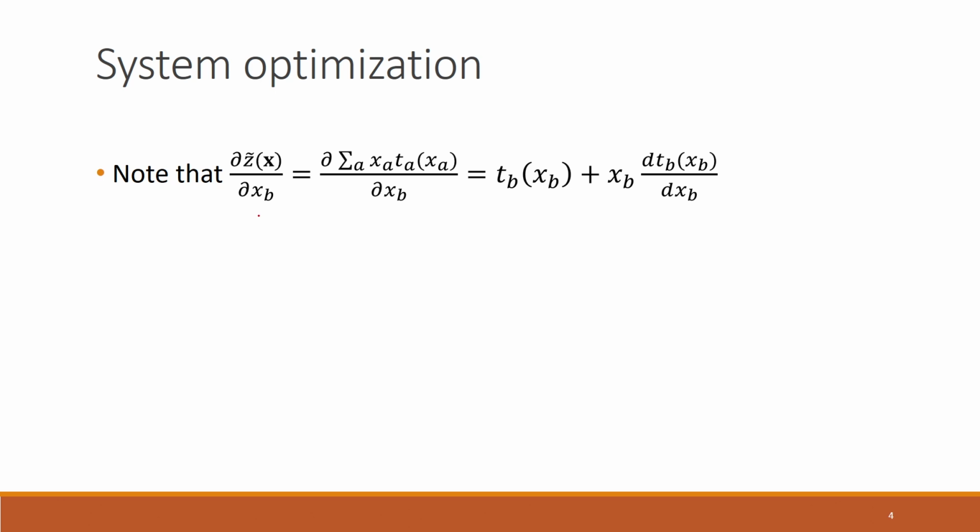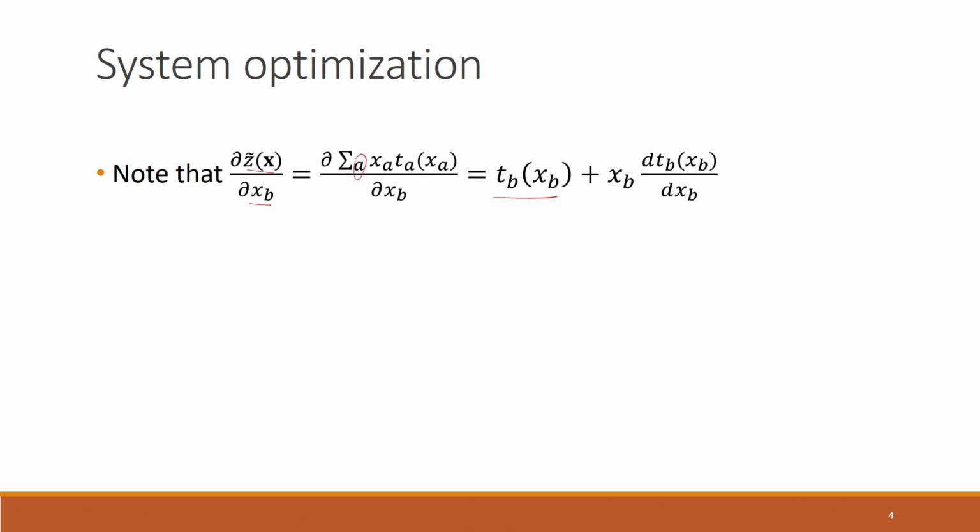In order to determine the Hessian matrix of this objective function, let us first determine the first derivatives, and only after that can we determine the second derivatives. If we take the derivative of z tilde x with respect to the flow on link B, by using the chain rule, the first term we get will be T_b of x_b. Why?